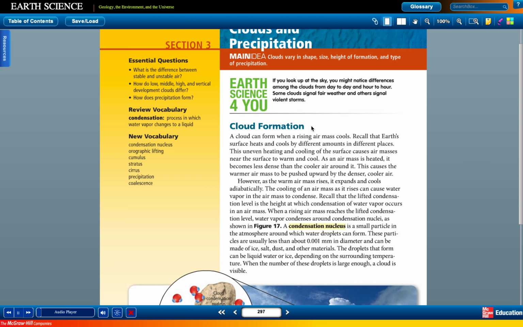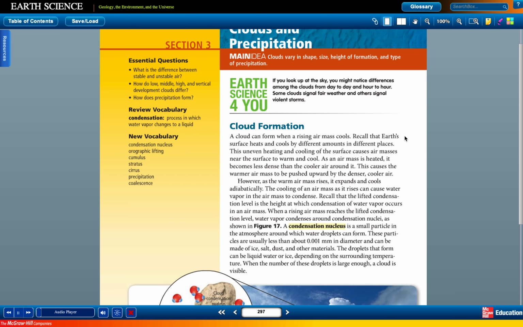Cloud formation. A cloud can form when a rising air mass cools. Recall that Earth's surface heats and cools by different amounts in different places. This uneven heating and cooling of the surface causes air masses near the surface to warm and cool. As an air mass is heated, it becomes less dense than the cooler air around it. This causes the warmer air mass to be pushed upward by the denser, cooler air. However, as the warm air mass rises, it expands and cools adiabatically.